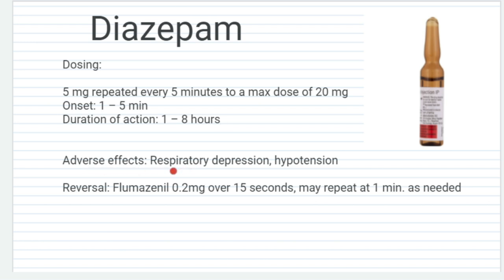Adverse effects include the same respiratory depression and hypertension. Reversal with flumazenil 0.2 mg over 15 seconds, may repeat at 1 minute as needed. Diazepam is also used in the detoxification of alcohol withdrawal or alcohol-induced alcohol dependence syndrome. Diazepam is also used for alcohol withdrawal symptoms or in alcohol dependence syndrome.